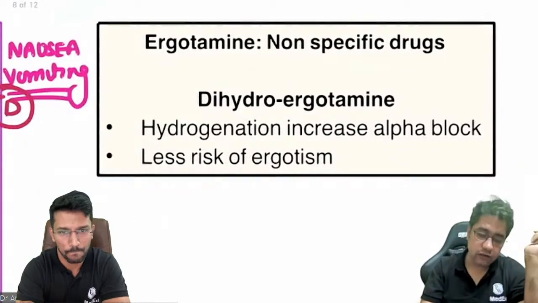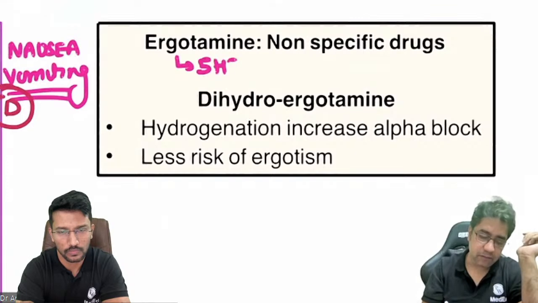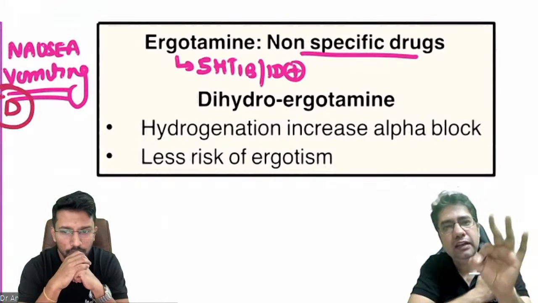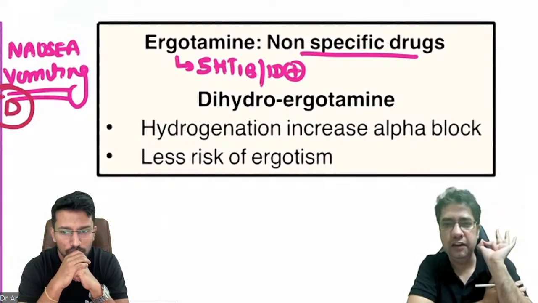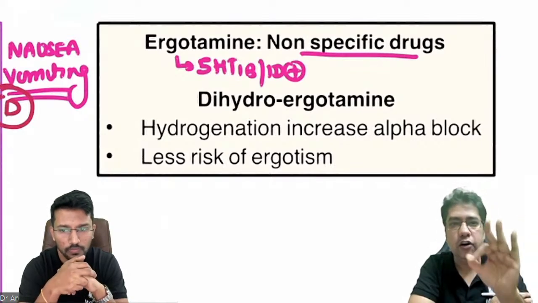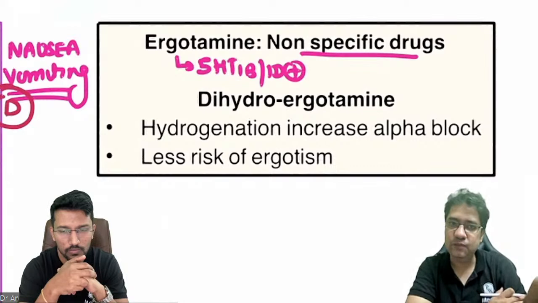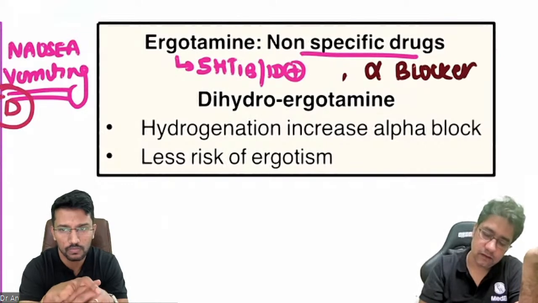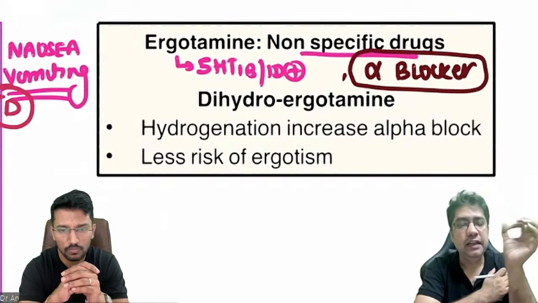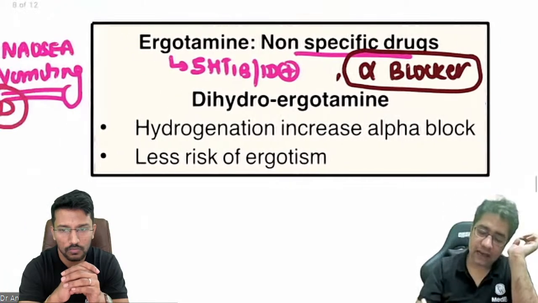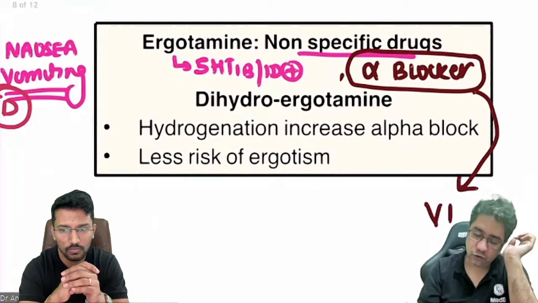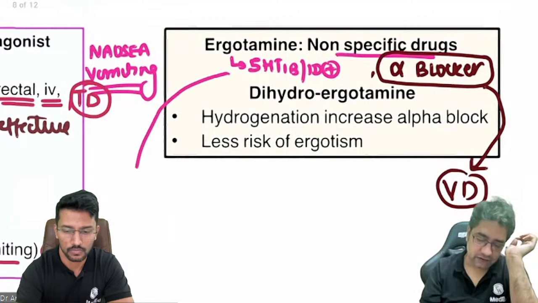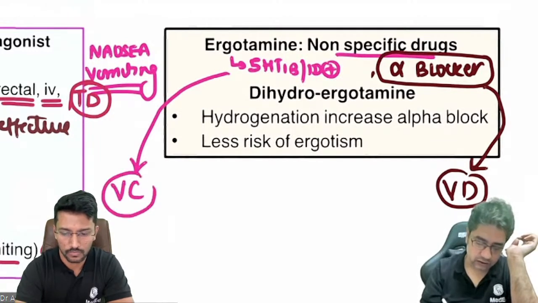Remember, ergots also act on the 5-HT1B/1D receptor. But remember, they are not specific drugs for only this serotonin 5-HT1B/1D receptor. Ergots act on many other receptors also. Ergots have alpha blocking action. Now there is a point here. Remember, alpha blockers are vasodilators, while 5-HT1B/1D agonists have vasoconstrictive action.